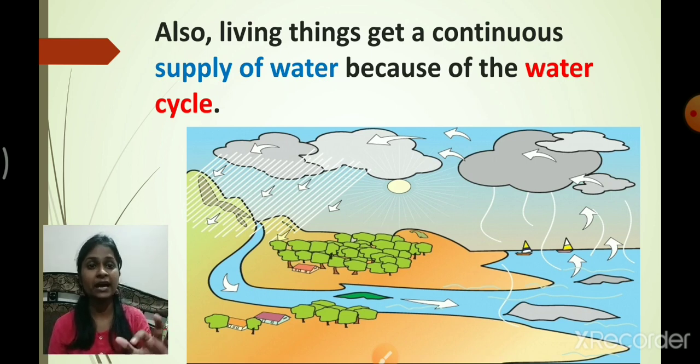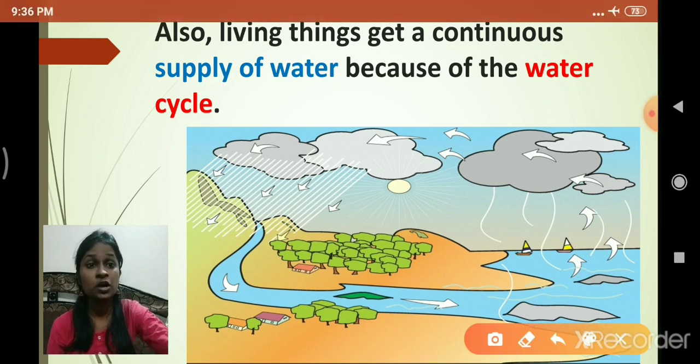You can see that in this picture the rainwater is coming. Correct. The rainwater is coming from the cloud and falling on the land. It is getting accumulated inside the river, etc. Whatever rainwater is coming, it is coming into the ocean and into the river, and after the rainwater gets accumulated inside the river and the sea, it will get evaporated in the form of water vapor.